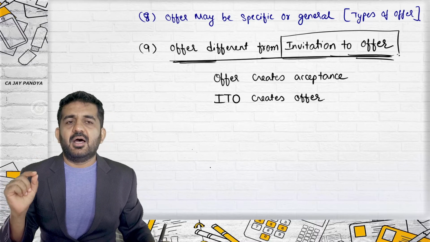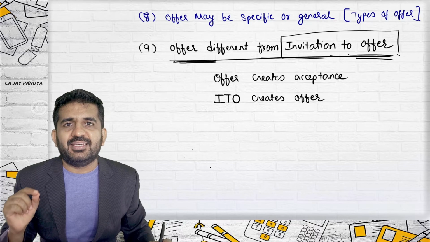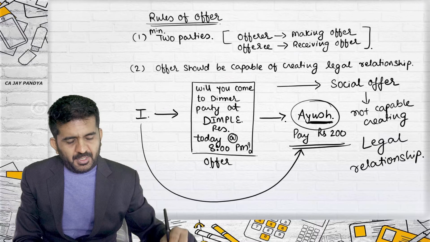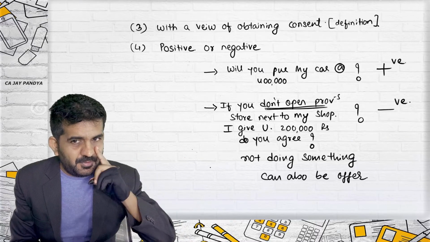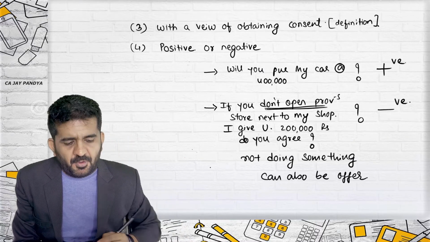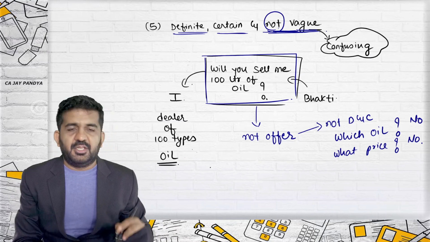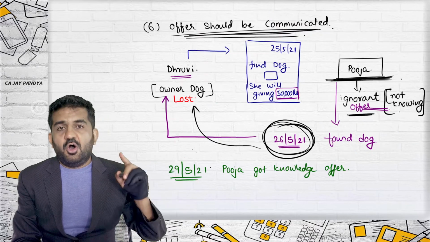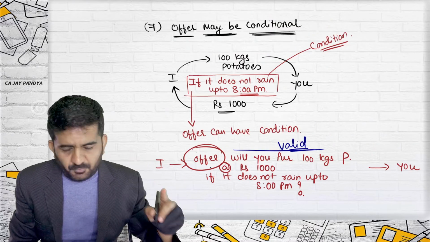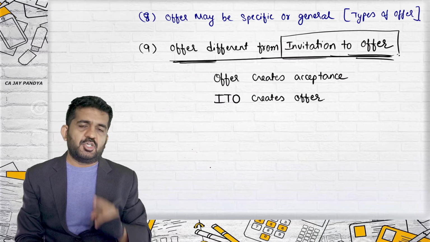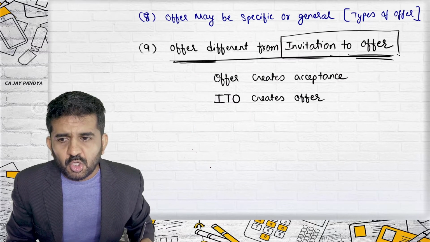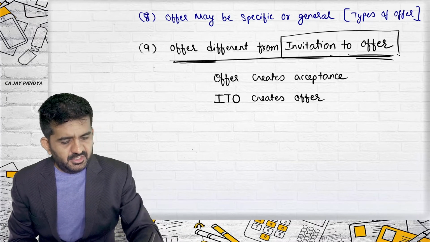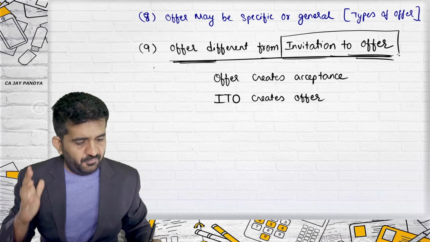And these are 8 rules of making a good offer. Let us revise all 8. Minimum 2 parties. Offer should be capable of creating legal relationship with a view of obtaining asset. It may be positive, negative. It should be definite, certain, and not vague. Offer should be communicated, and offer may be conditional. Offer may be specific or general. Offer is different from invitation to offer. These are nothing but rules of offer.